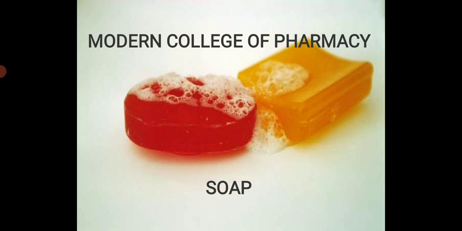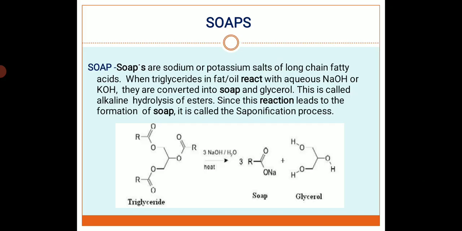Today our topic is soap. Soaps are the sodium and potassium salts of long chain fatty acids. When triglycerides in fat or oil react with aqueous sodium hydroxide and potassium hydroxide, they are converted into soap and glycerol. This is called the alkaline hydrolysis of esters. Since this reaction leads to the formation of soap, it is called the saponification process.